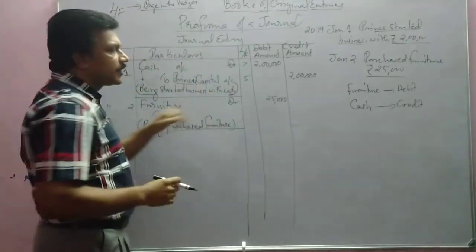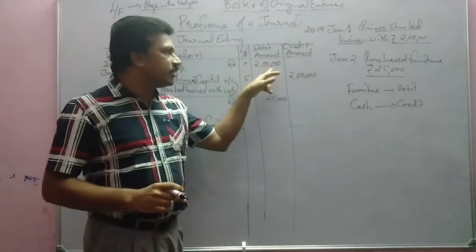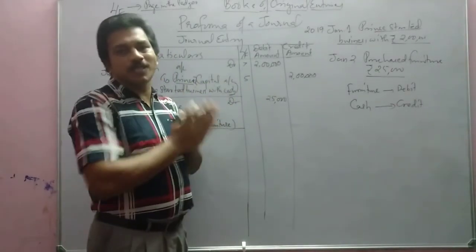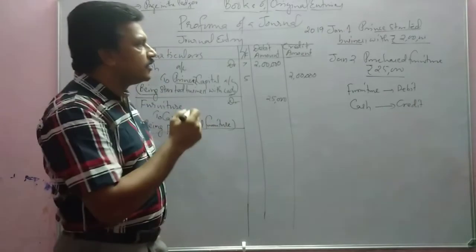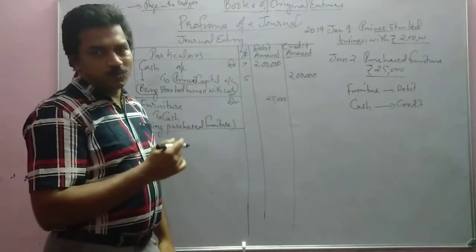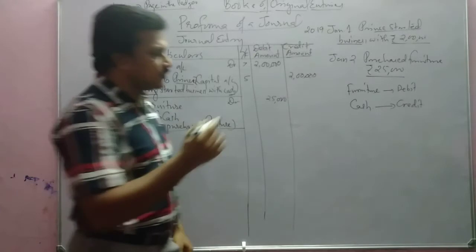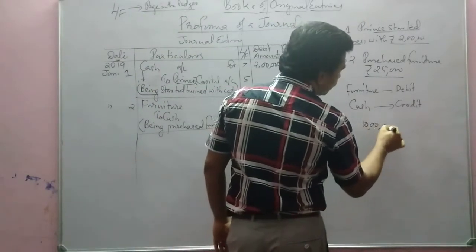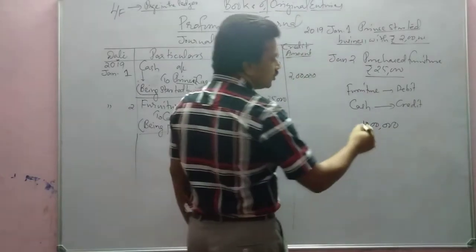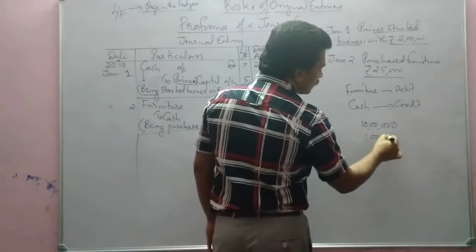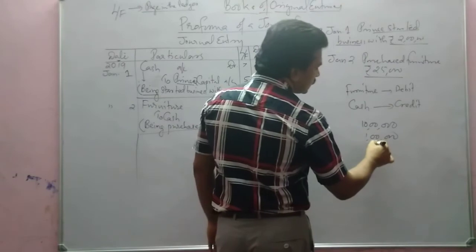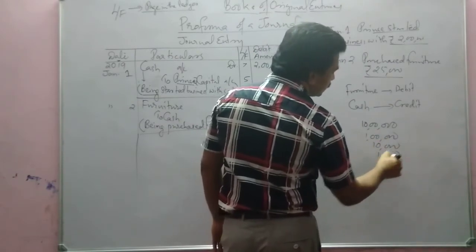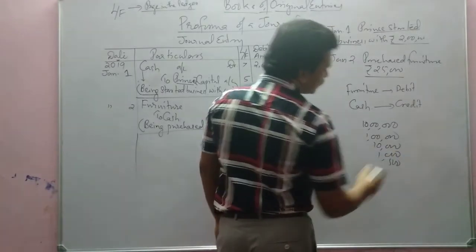You have to develop a habit of writing the amount with punctuation. That means we have to punctuate the amount and write it. That should be the punctuation for amounts. For example, if it is 10 lakh, we can write it like this. You have to punctuate. If it is 1 lakh, if it is 10,000, if it is 1,000, if it is 500, it will be like this.